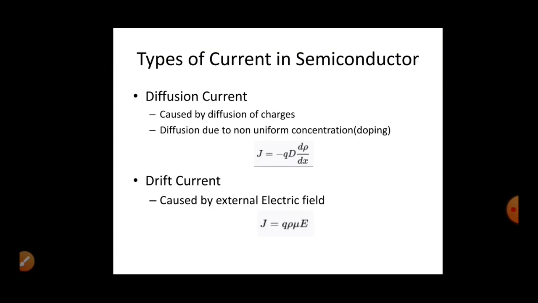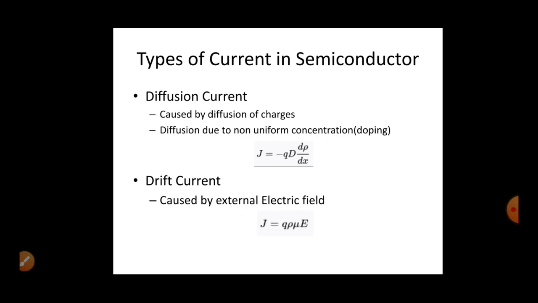Next, types of current in semiconductors. There are two types of current in semiconductors. One is diffusion current and the other one is drift current. Diffusion current is always caused because of non-uniform concentration of charges. This non-uniform concentration occurs due to doping.